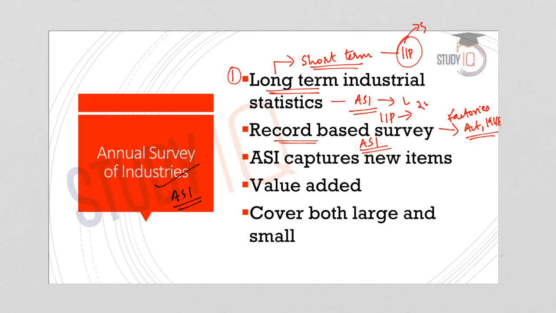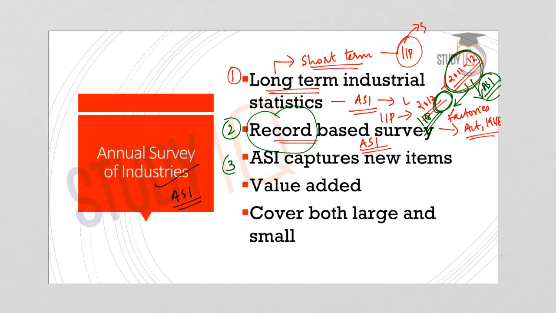In 2017, the base year was changed to 2011-12, and then few items were deleted, few items were added. So when the base year is set up, a basket of commodities is selected, and based on this the IIP is estimated. But ASI is based on a record, whether an establishment is registered with the Factories Act or not. So this is the second difference.